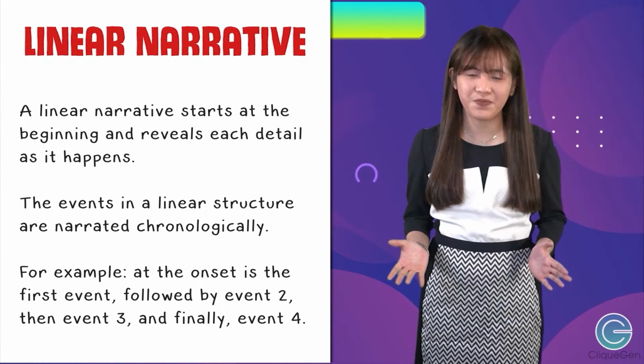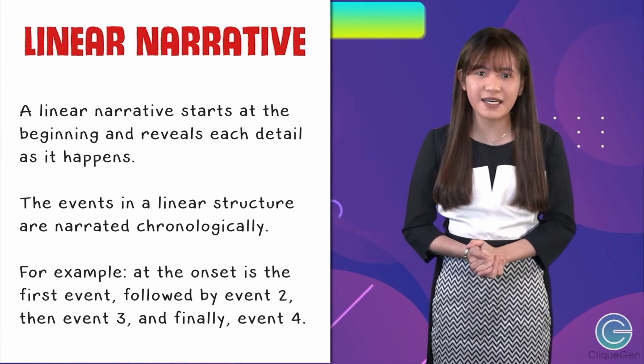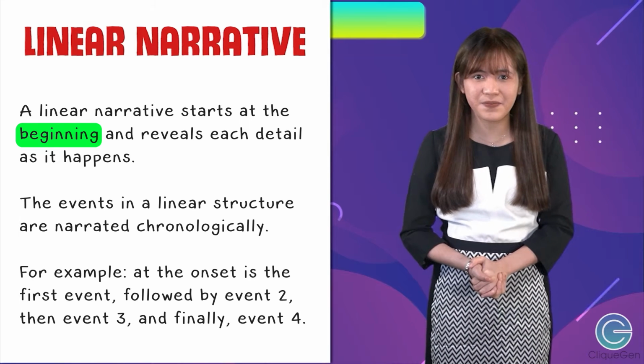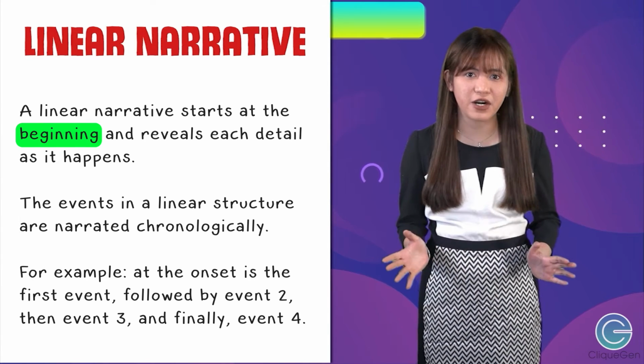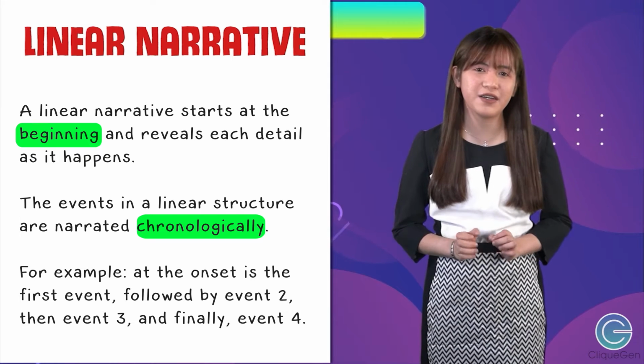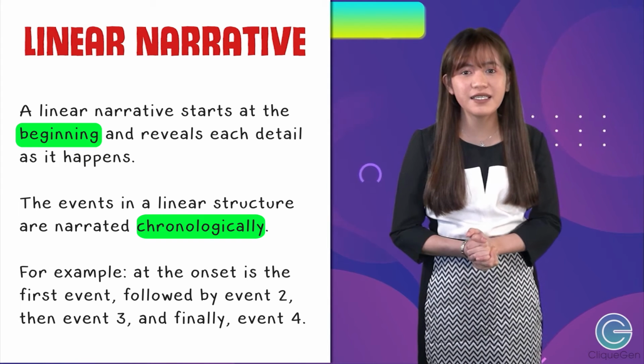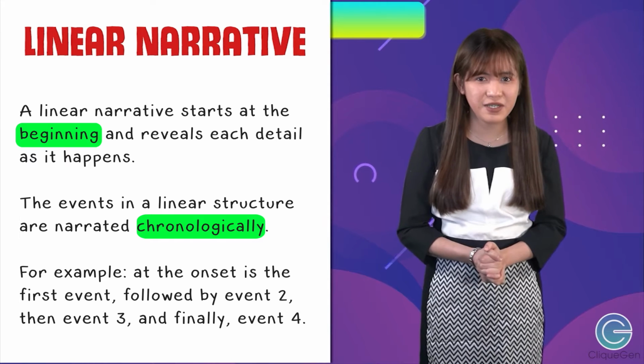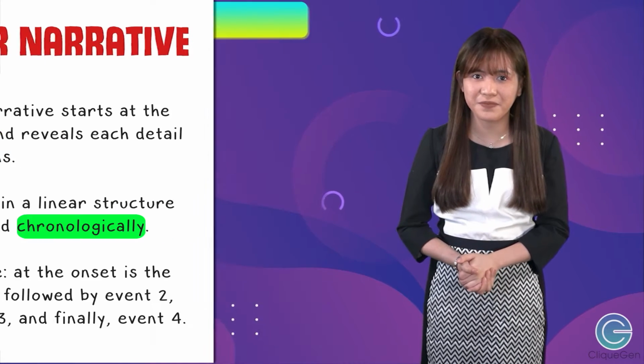In this video, we will explore the nonlinear narrative structure. Linear narrative. Linear narrative starts at the beginning and reveals each detail as it happens. The events in linear structure are narrated chronologically. For example, at the onset is the first event, followed by event 2, then event 3, and finally event 4.